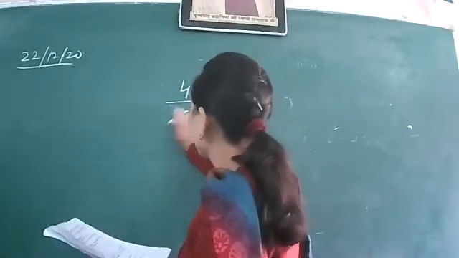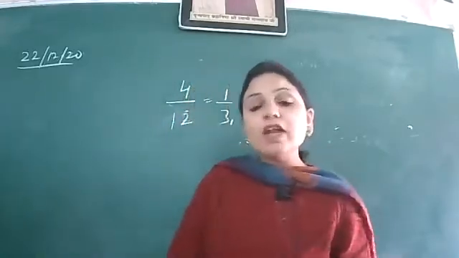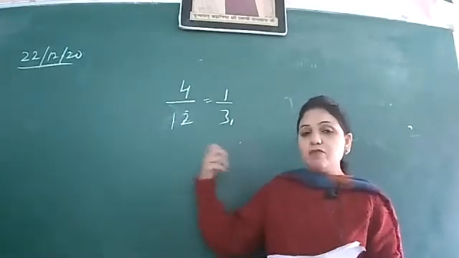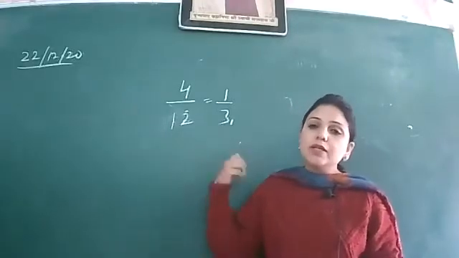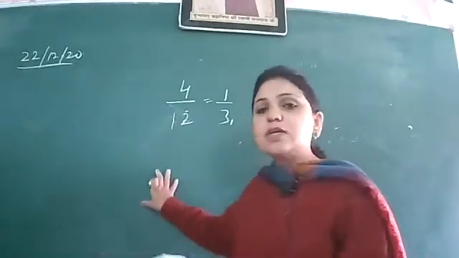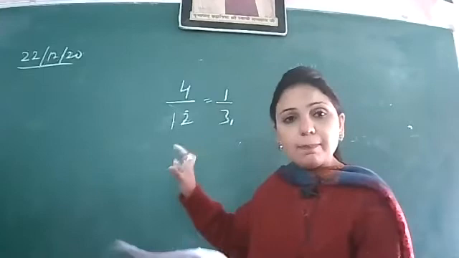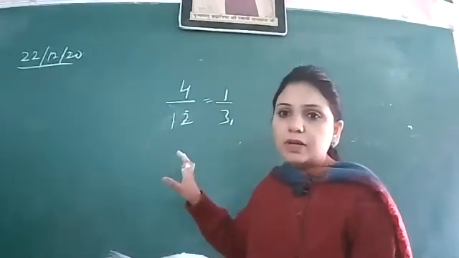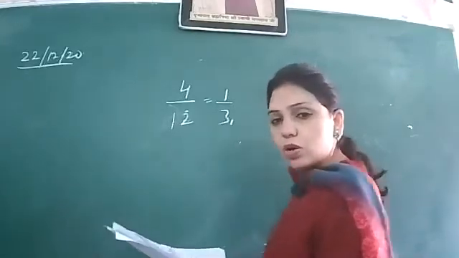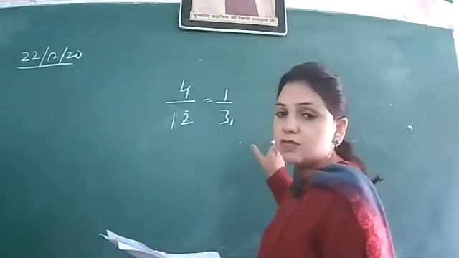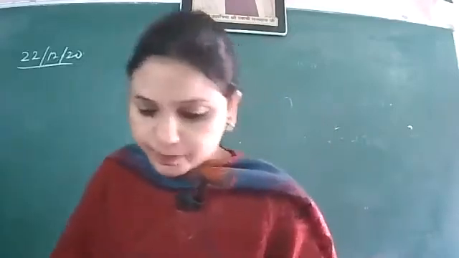Total are 12, and this is 1 by 3. And I have told you that whenever there is a probability question, you have to leave it in the standard form, lower terms. That means cutting if it is possible, then do it, right? Don't go for the fractions. Some of the students have done it in fractions, in decimal form also. Do it in decimal form only if it is properly cut, right? Sometimes 1 by 3 probability is 0.3333333, and so on. No, don't go for the division in a case in which the division does not give remainder 0, right? So better to do the cuttings.